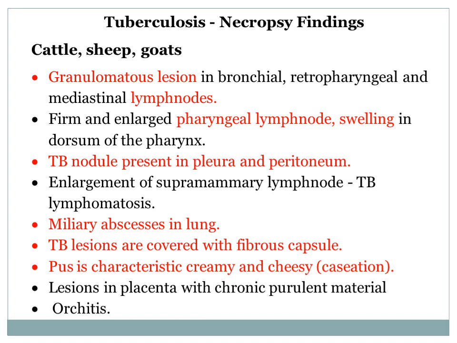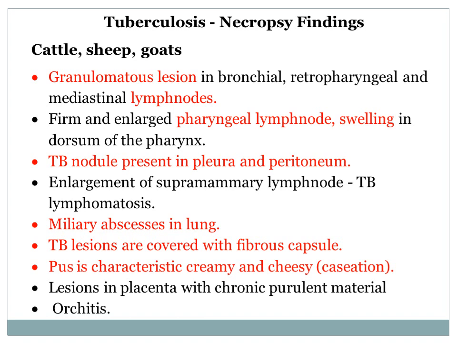From an enlarged pharyngeal lymph node, swelling in the dorsum of the pharynx is observed. TB nodules are present in the pleura and peritoneum, especially body cavity surfaces. Enlargement of the supramammary lymph node, tuberculous lymphomatosis.